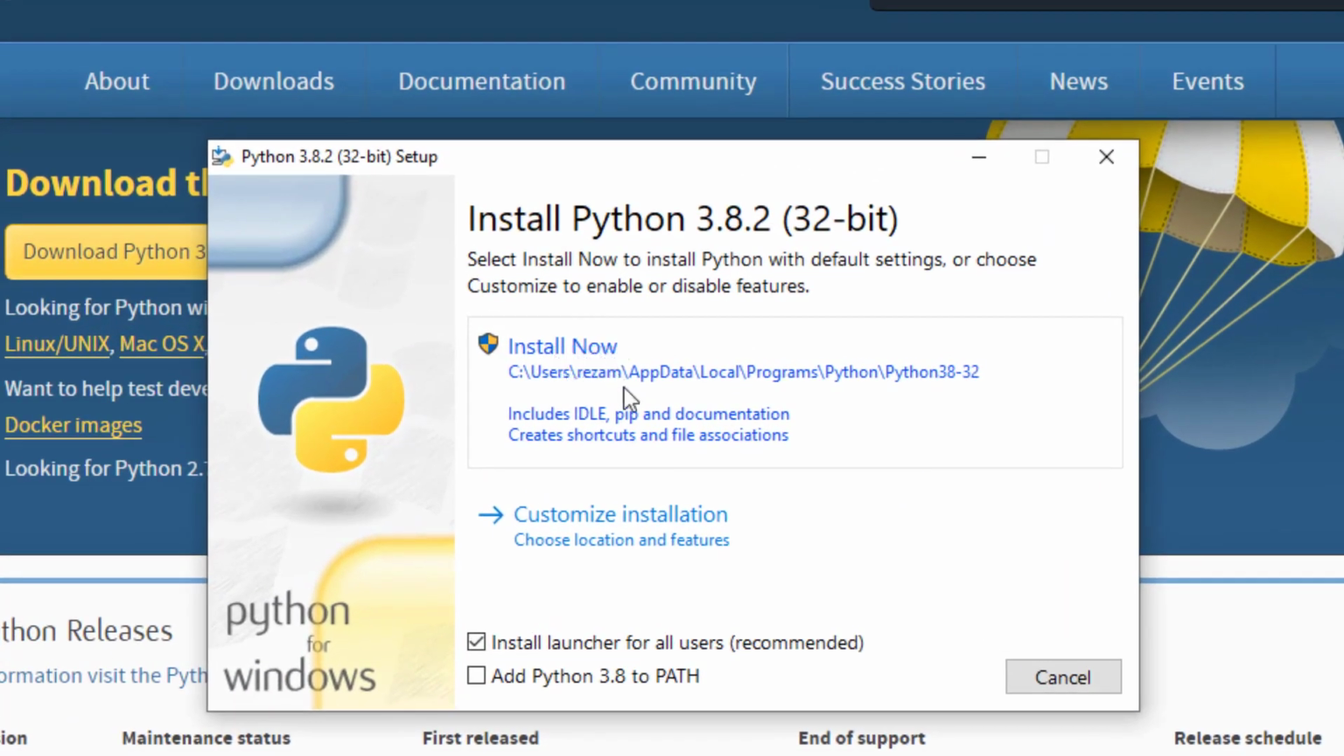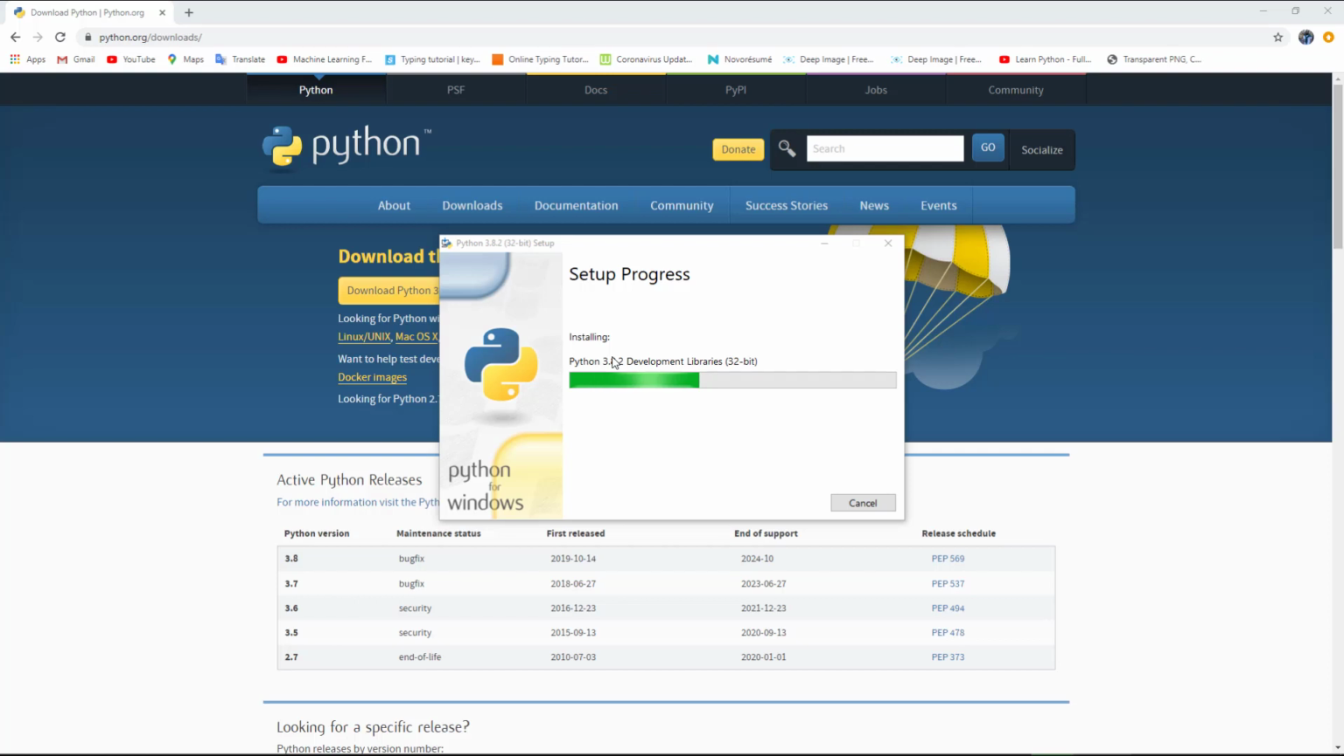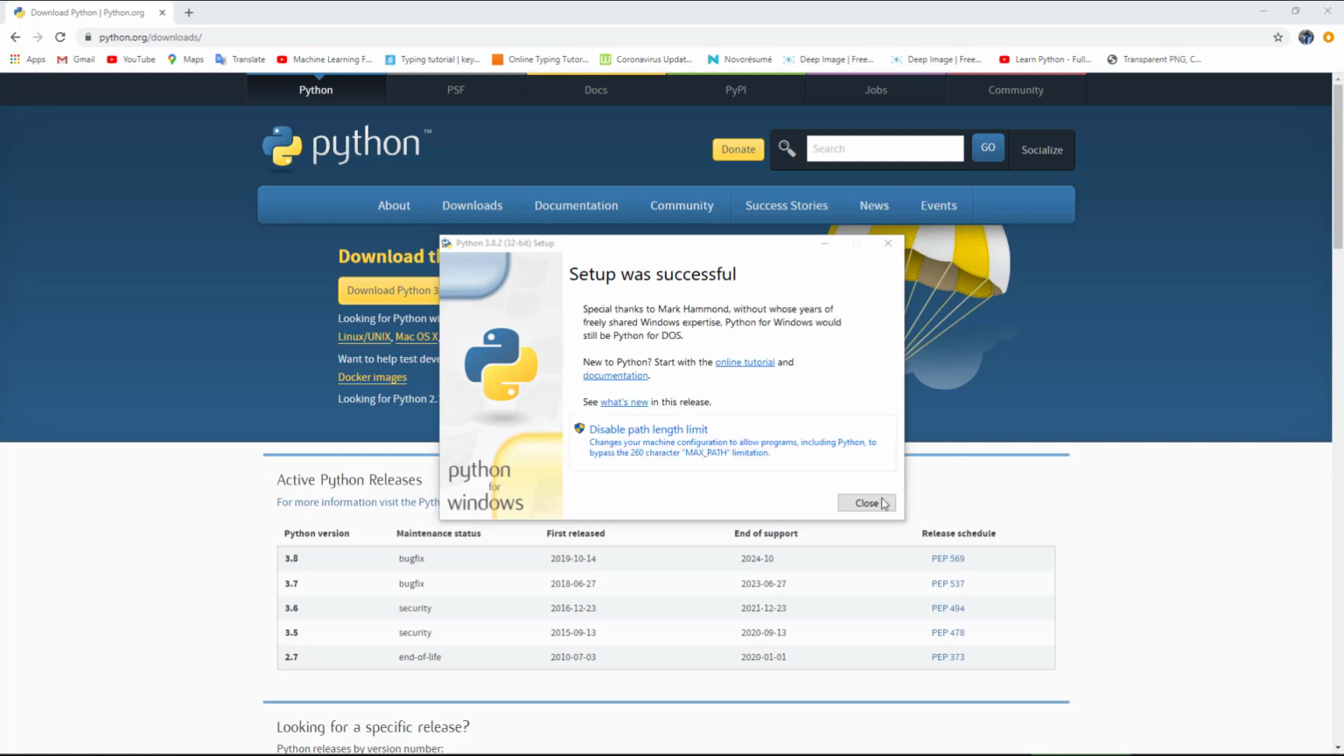There are two choices, install now or customize installation. I will choose install now, but the most important thing is to add Python 3.8 to path. It is very important to remember: if you don't check it, when you write a program, the program cannot find this interpreter. So we will check it here and install now. It will take a bit to be installed. Now that everything is done, we will close this one.